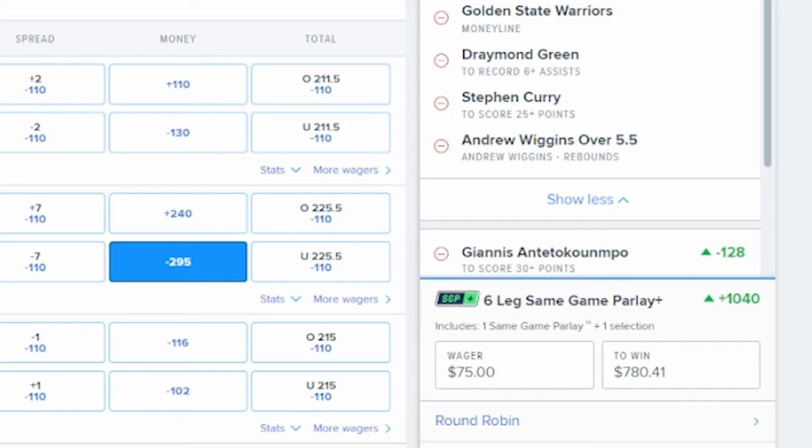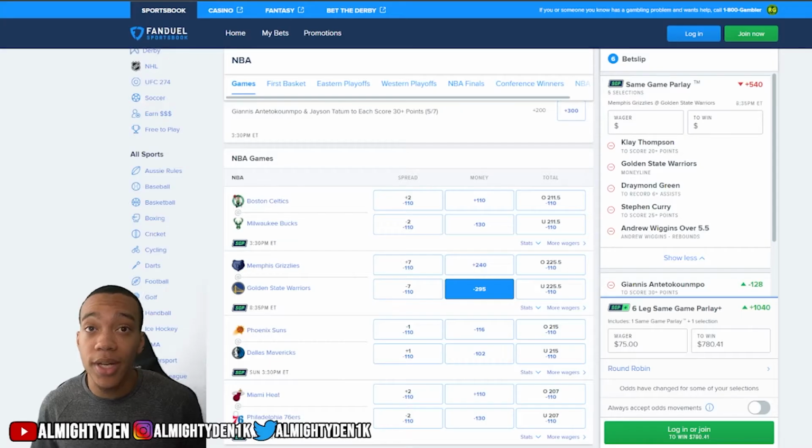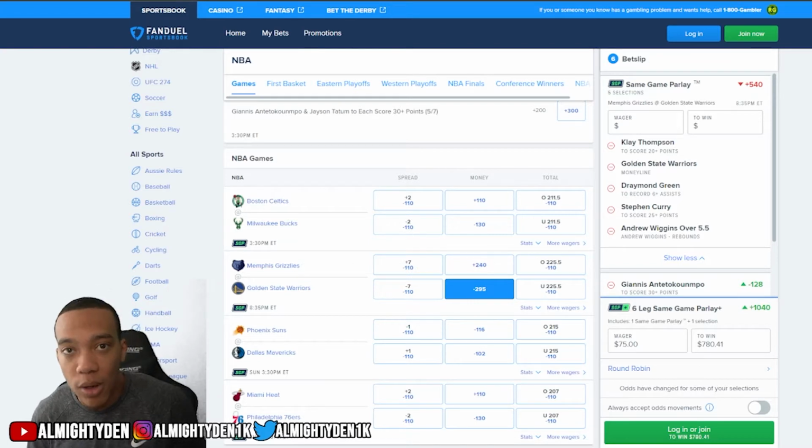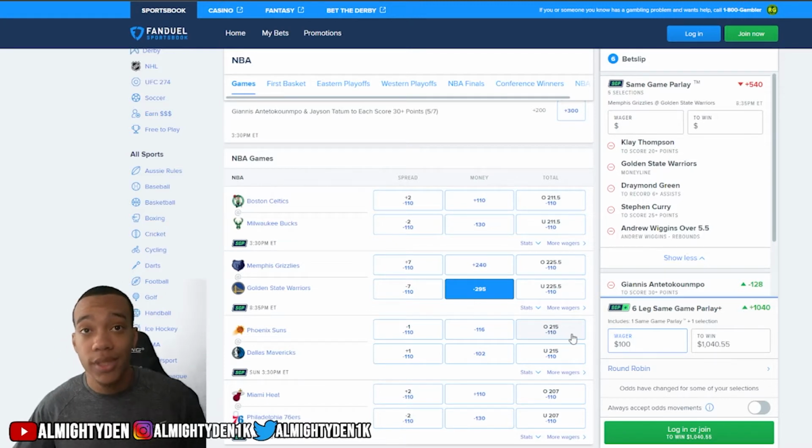And as you can see, I have a play over here right now totaling about plus 1,040 odds. So the odds of me hitting that are pretty up there, but it's a very nice payout for a very small amount of money. Simply put, if you put in $100, let me go to it, if you put in $100 right here, you get $1,040. 10x your money. So understand the reason I like to play like this.